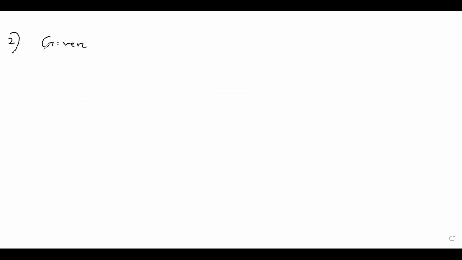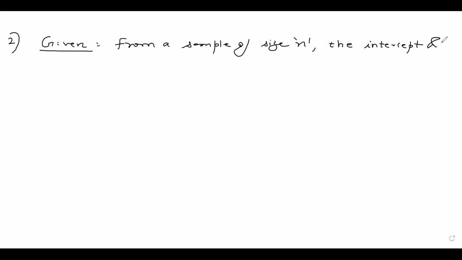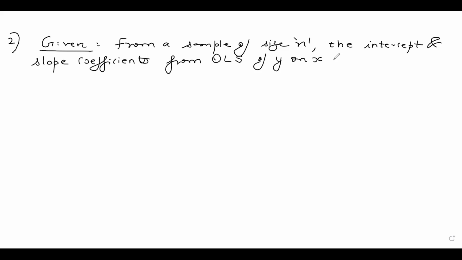We are given that from a sample of size n, the intercept and slope coefficients from the OLS, which means ordinary least squares, of y on x, are a and b respectively.